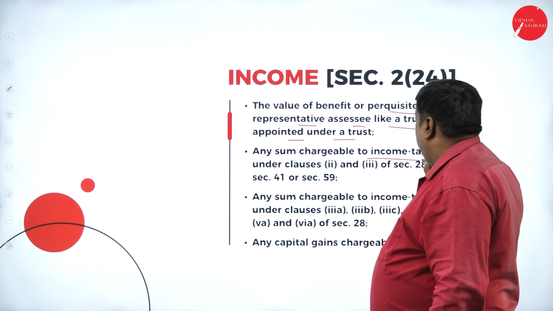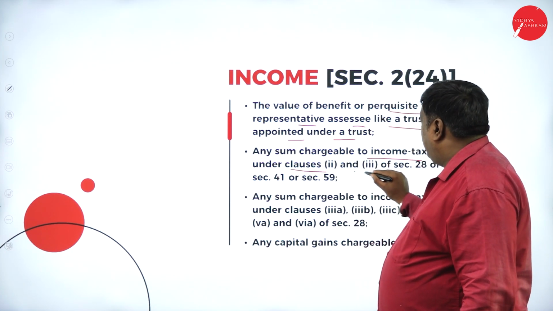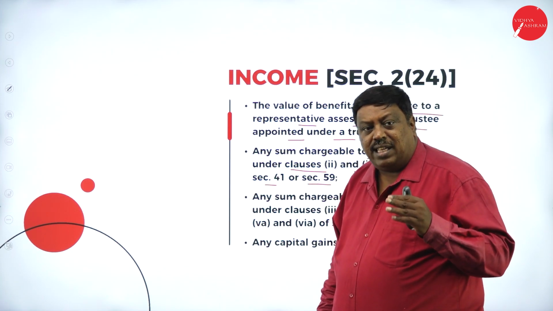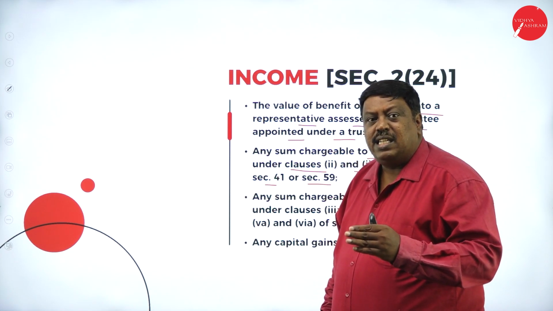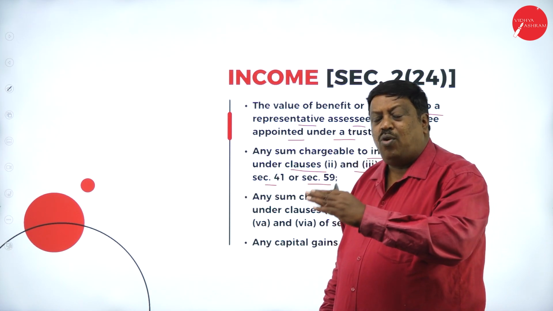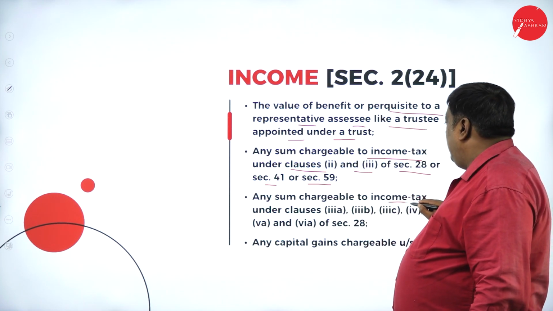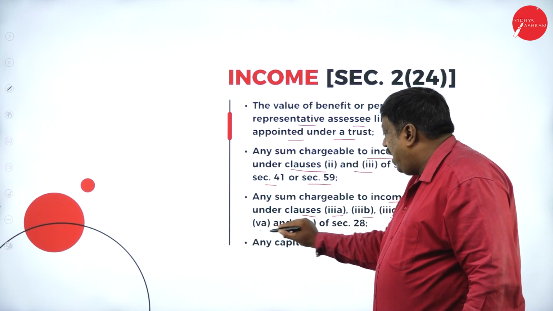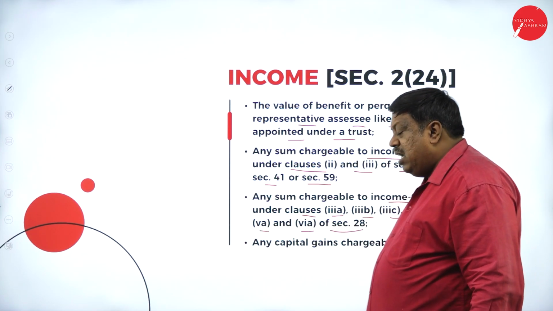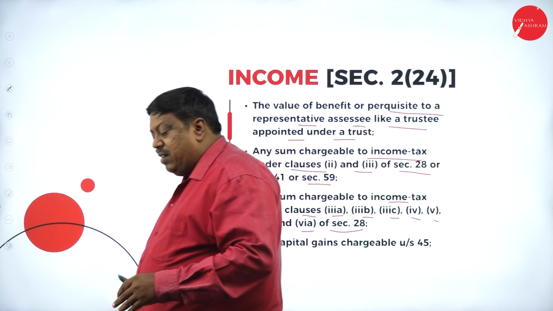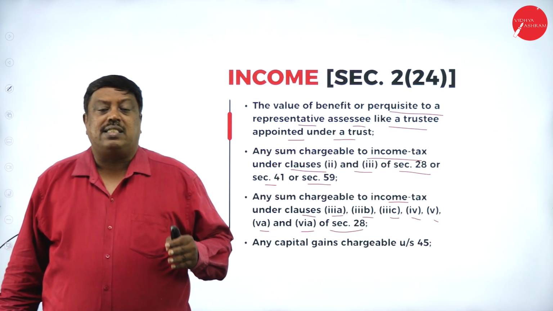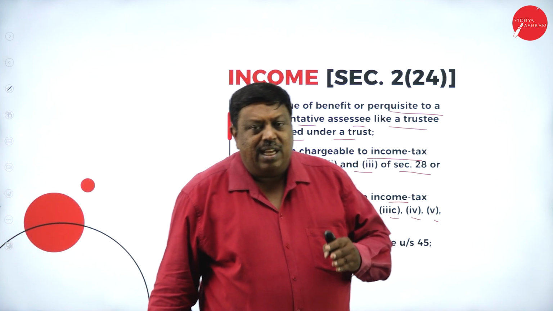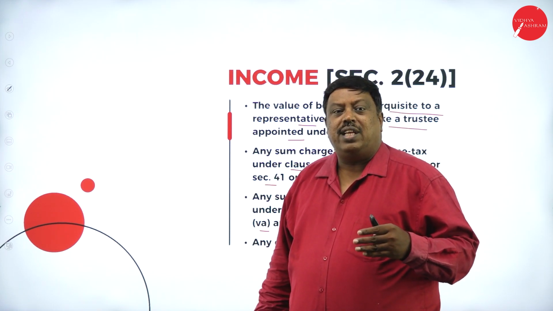Any sum chargeable to income tax under clause 2 and clause 3 of section 28, and section 41 or section 59, will be treated as income under the Income Tax Act 1961 under section 2 subclause 24. Any sum chargeable to income tax under clauses 3A, 3B, 3C, 4, 5, 5A, 6A of section 28, all this amount whatever we are going to receive will be treated as income and it is taxable in the hands of the assessee under section 2 subclause 24, according to the head of the income.